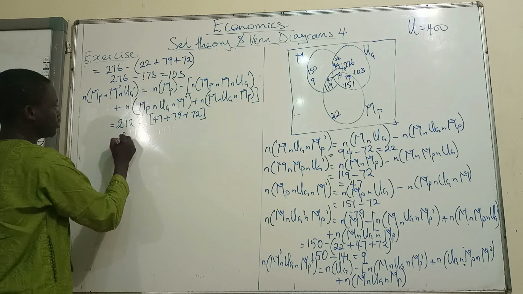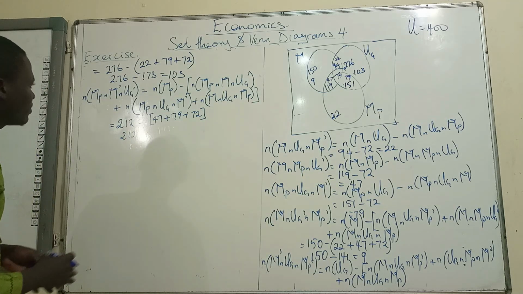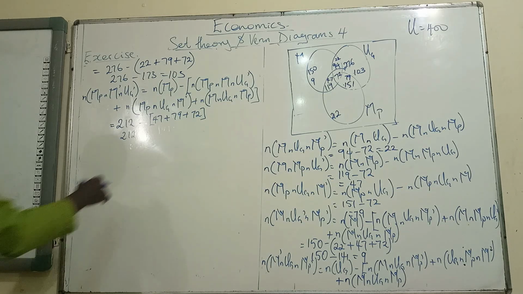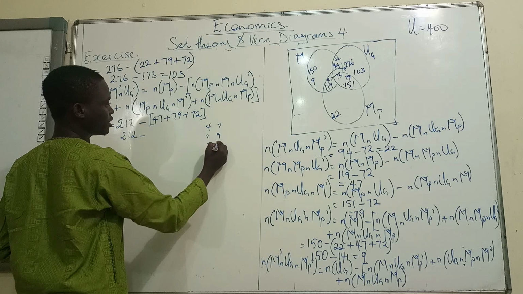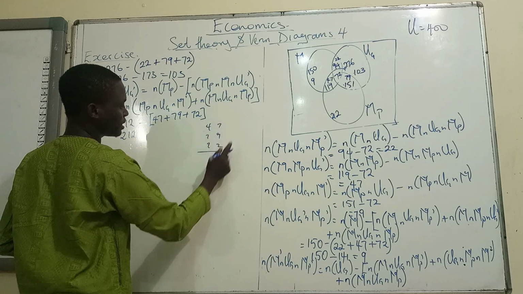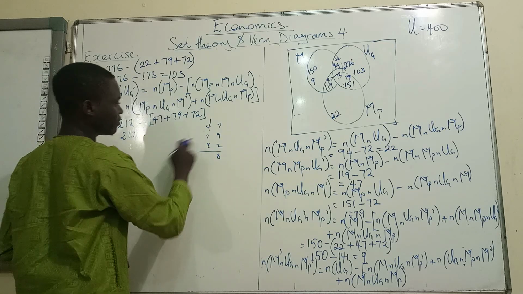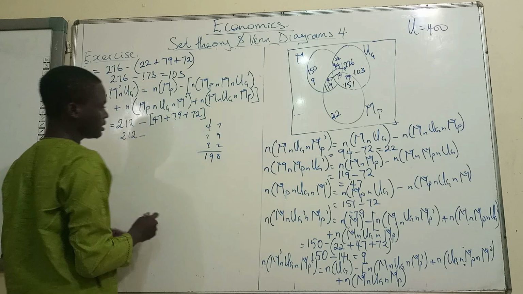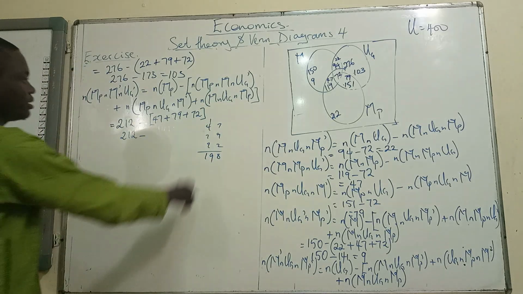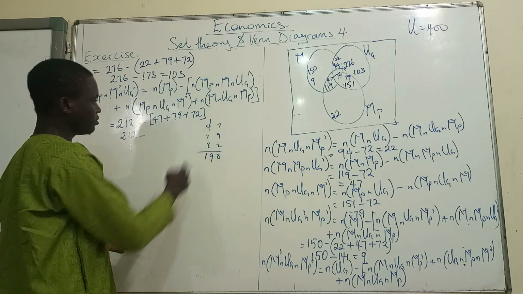Okay, so we have 212 minus 47 plus 79 plus 72. 9 plus 7 is 16 plus 2 is 18. So 1 plus 4 is 5. 10 plus 7 is 12, and 12 plus 7 is 19. Okay, again 7 plus 9 is 16. 16 plus 2 is 18. 4 plus 1 is 5.